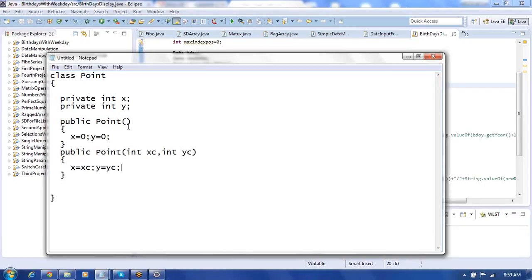This is called a default constructor, and this one is a parameterized constructor. Now this feature is called overloading. Overloading means what? You have the same method name, but the list of parameters changes. When the list of parameters changes, this feature is called overloading.